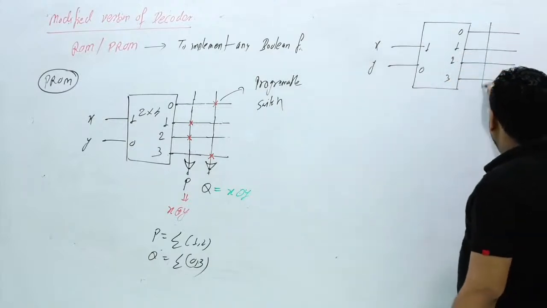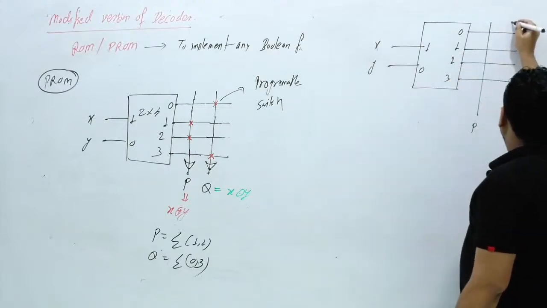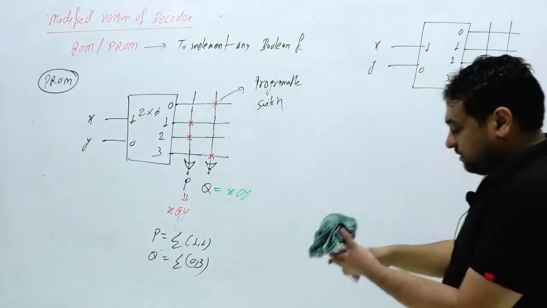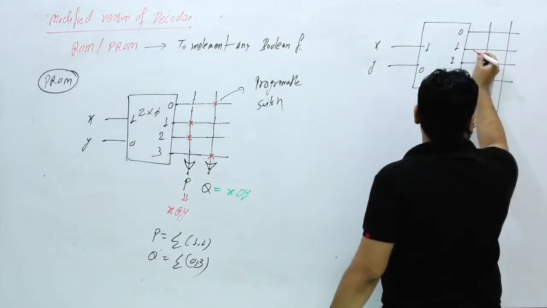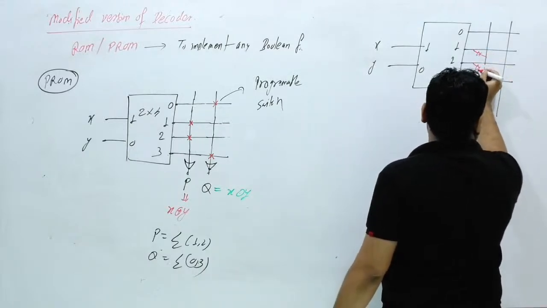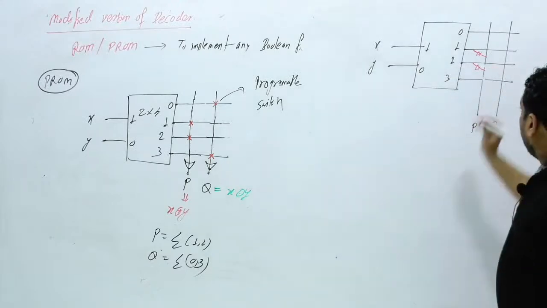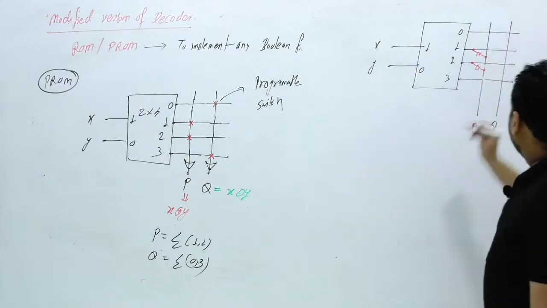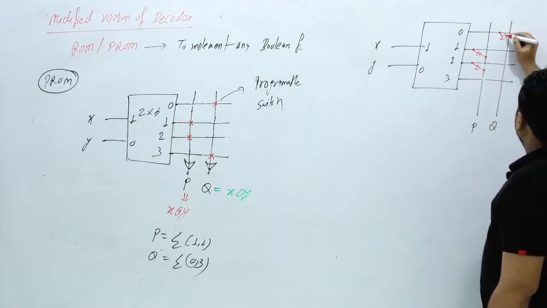Now again, suppose this function is P and this function is Q. So two outputs are possible here. Now the examiner can also provide you like this. Clear? It means this 1 is connected to the output and this 2 is connected to the output, like this. And similarly, the examiner can also provide it this way.